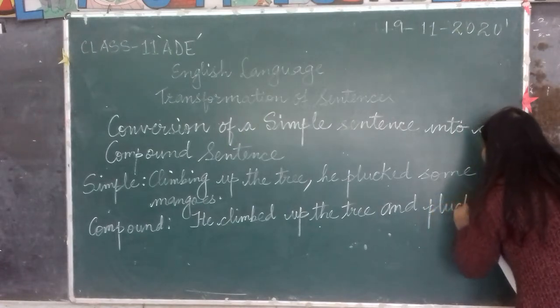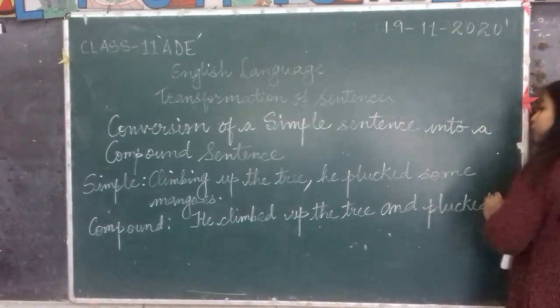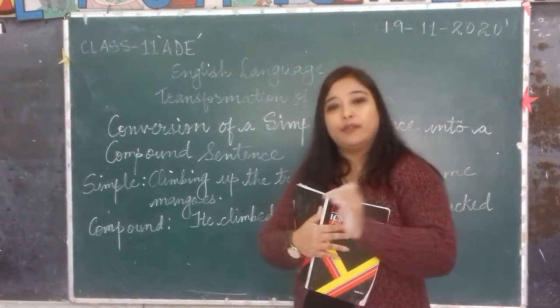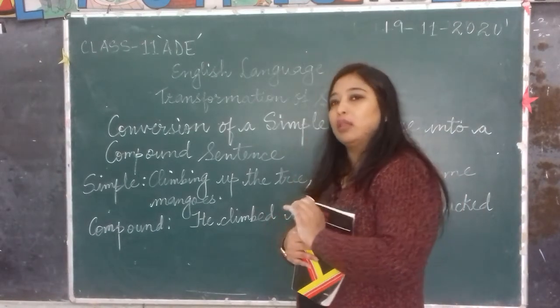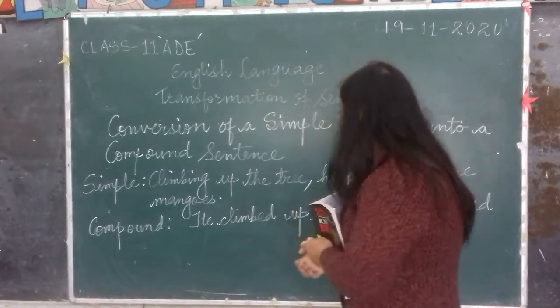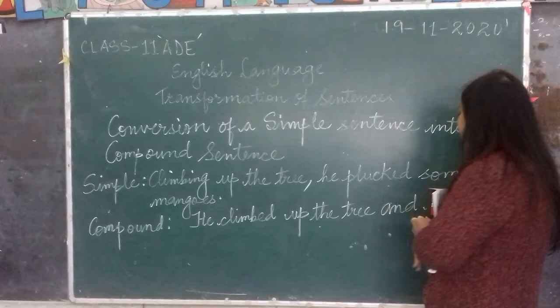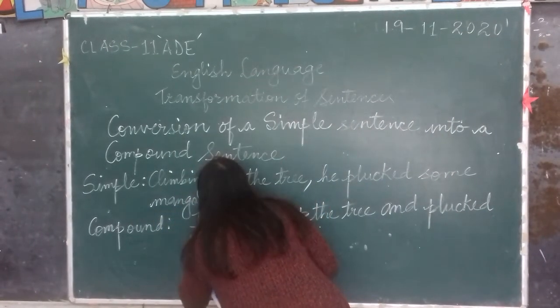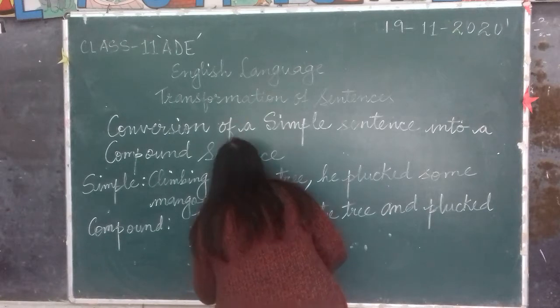You'll have to use and. Initially only I told you, while converting the simple sentence into the compound sentence, you'll have to use and.